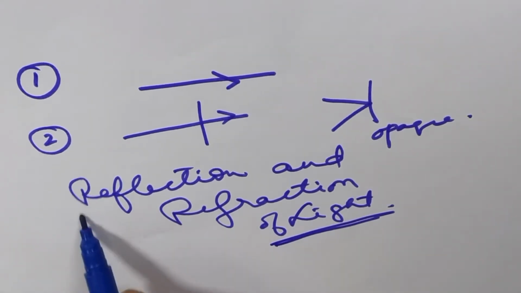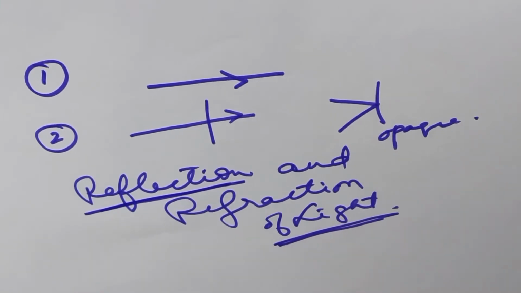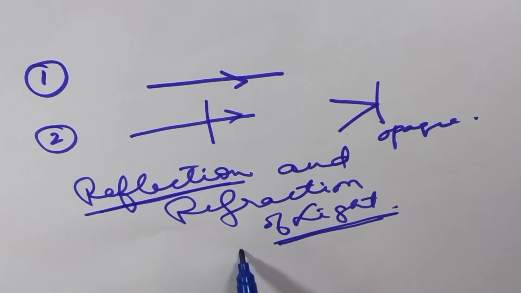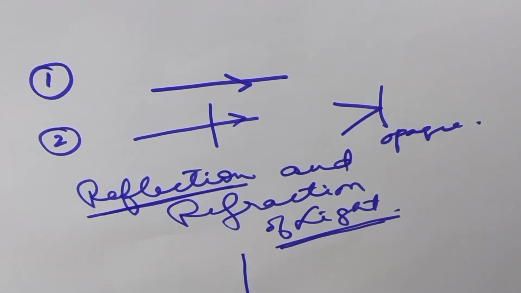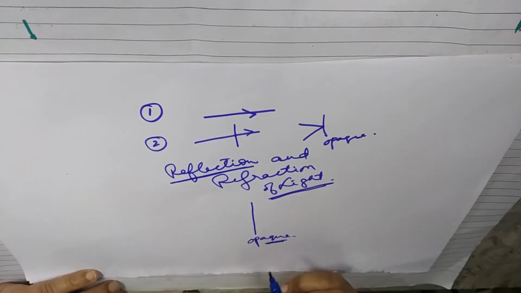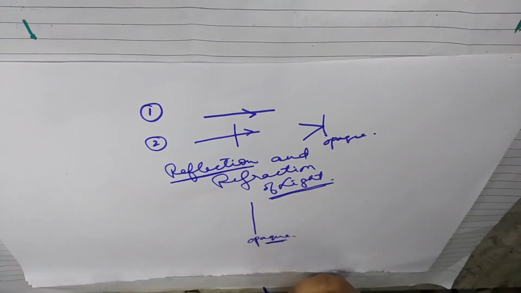First, what is reflection? Reflection means when light falls on an opaque object. It is an opaque object, that means a mirror, wood, or any opaque object.